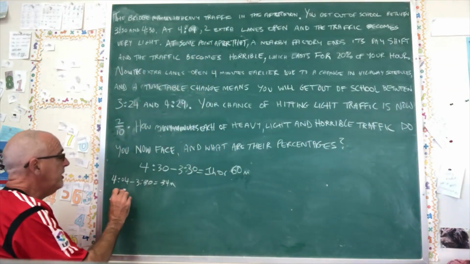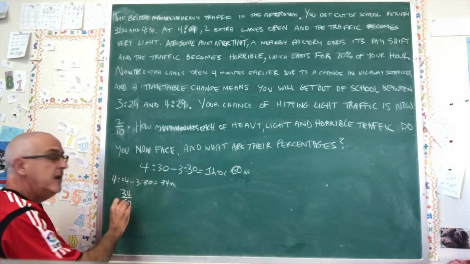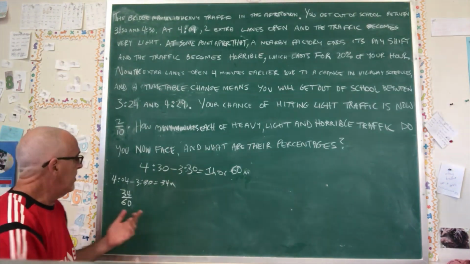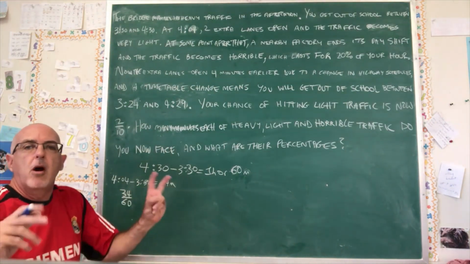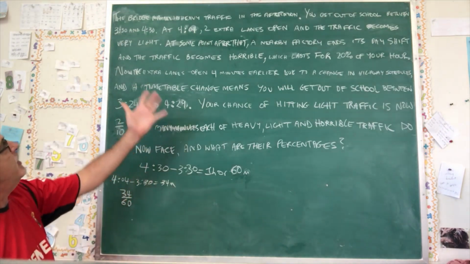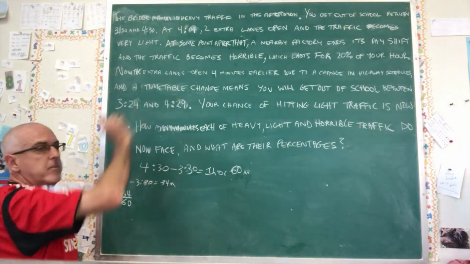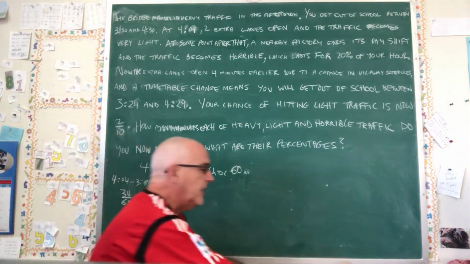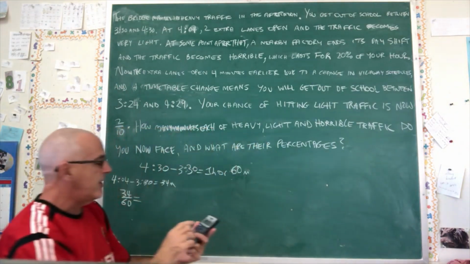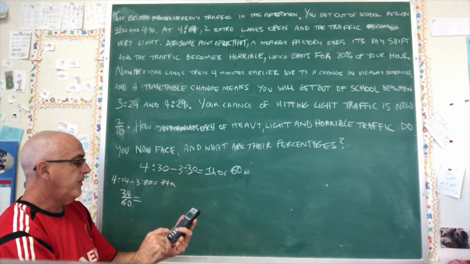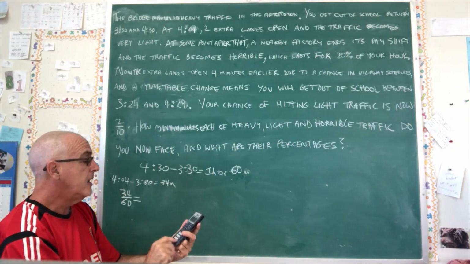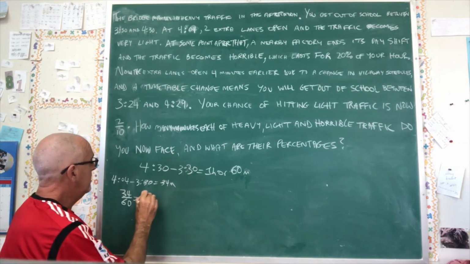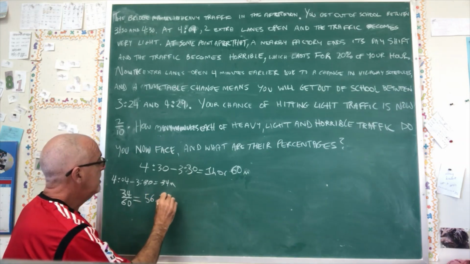I'm just going to put 34/60. Okay, now we're starting to talk like students who've been doing a probability course. 34/60 is going to give the probability of hitting heavy traffic before they made the change. And I may as well convert it into percentage right away. I'm not going to show all the little steps of that because I'm going to run out of space on the chalkboard. But 34/60 is 56.7%.